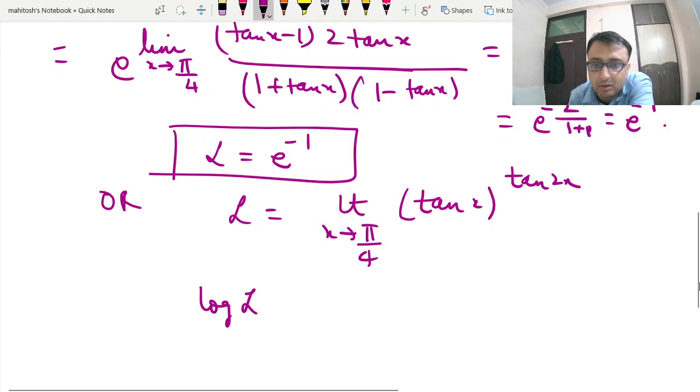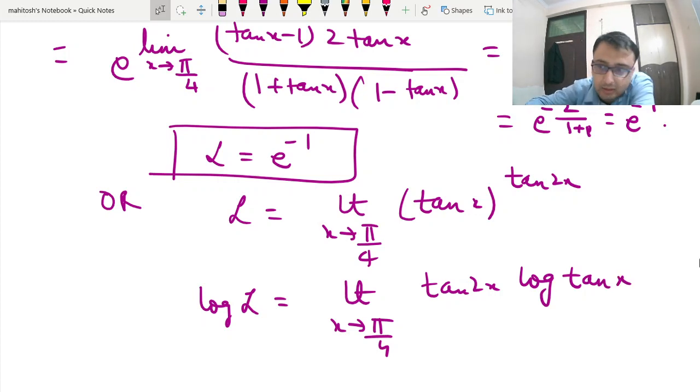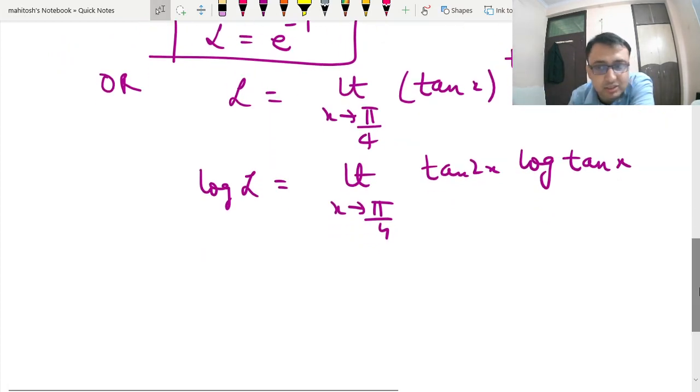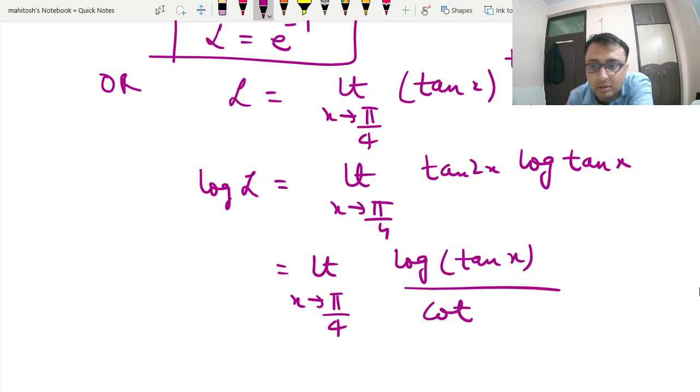You can take log on both sides, and this gives you limit x tends to pi by 4, and this gives us tan 2x log tan x. So this is your indeterminate form, 0 by 0 form you can see over here. Now you must be vigilant that you do not make any calculation mistakes. So I can write this as log tan x by cot 2x.